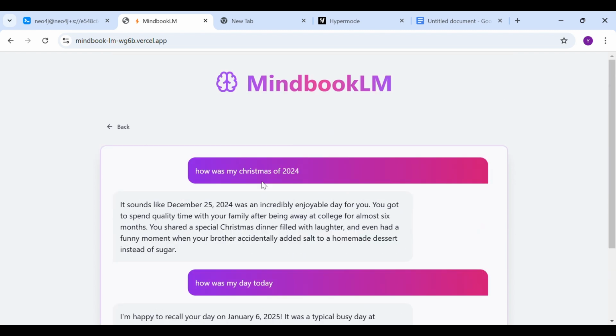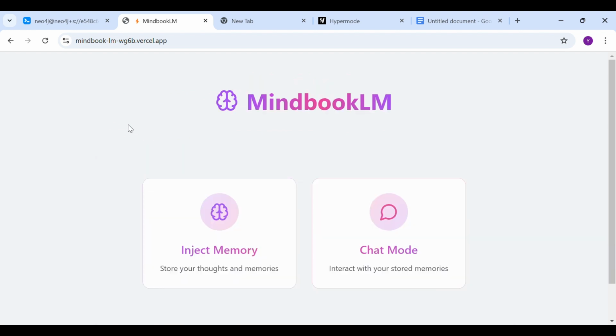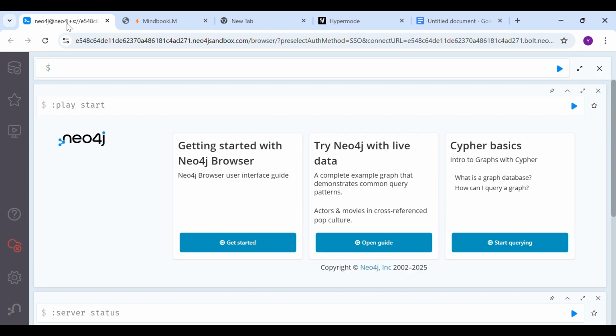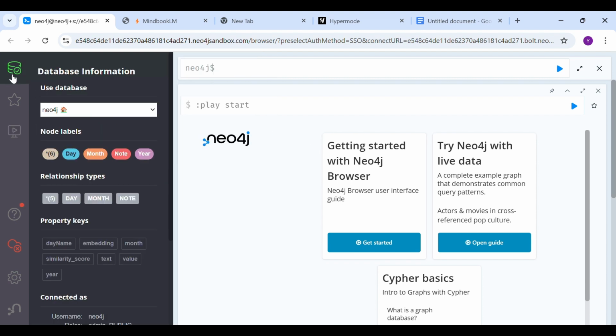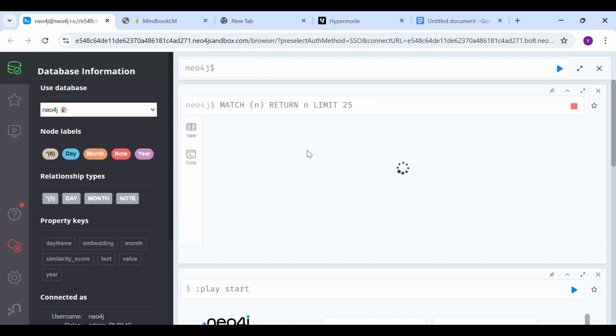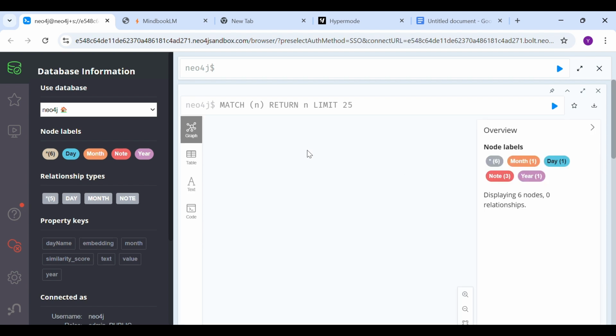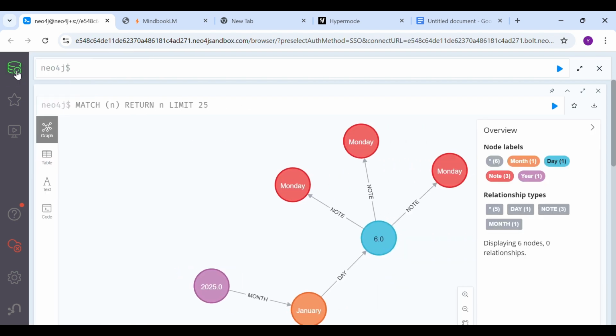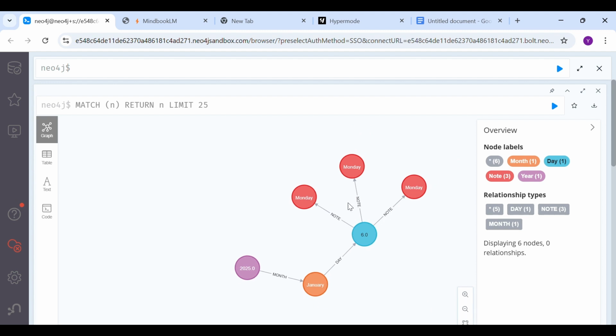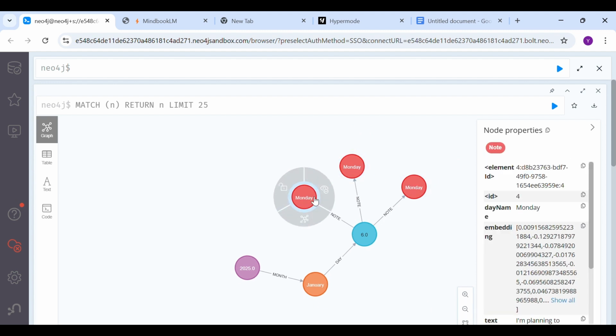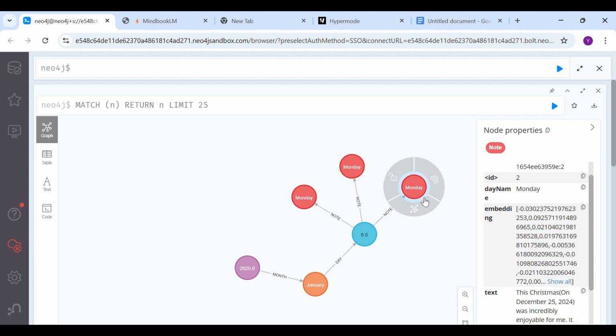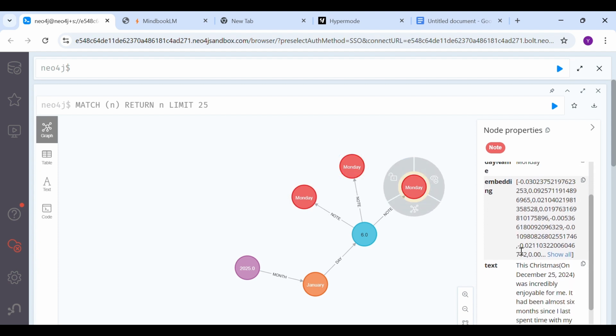Now, what's going on in the background is basically we're storing all of this information in the graph database as a knowledge graph. I'm using Neo4j. So this will be how our information will be saved. And so we can see that on Monday, we had taken three notes, and one was about planning to participate in Hypermode Hackathon. Next was about the day in general. And the third one about our Christmas of 2024.